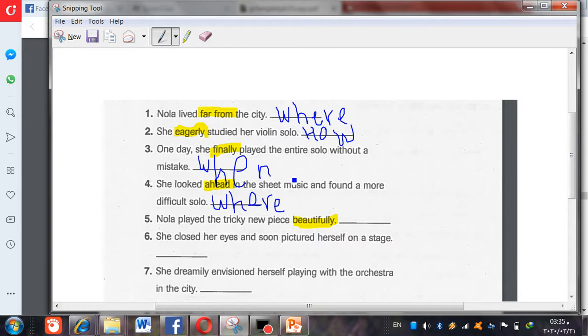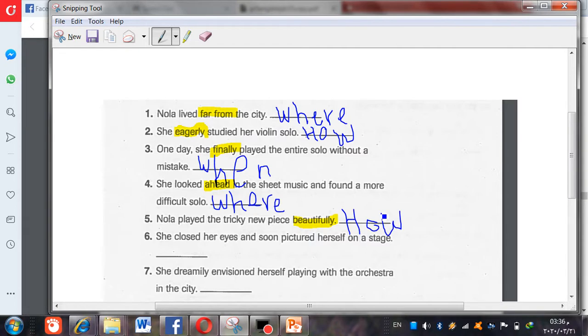So here we're going to write how did Nola play this piece. So this will be an adverb of manner. Okay, I wish that you understood it.